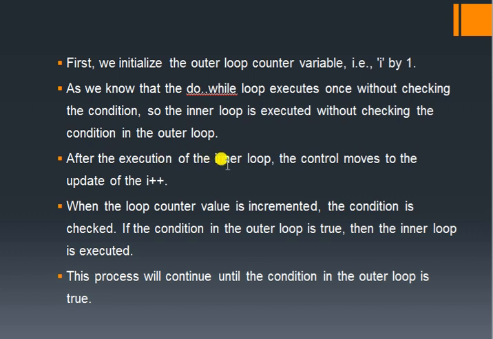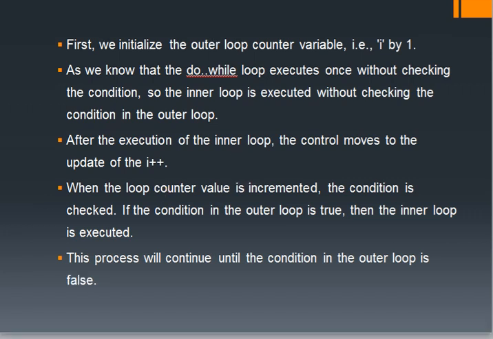After the execution of the inner loop, the control moves to the update i plus plus. When the loop counter value is incremented, the condition is checked. If the condition in the outer loop is true, then the inner loop is executed. This process will continue until the condition in the outer loop is false. So this is the procedure behind the working of the do while loop.